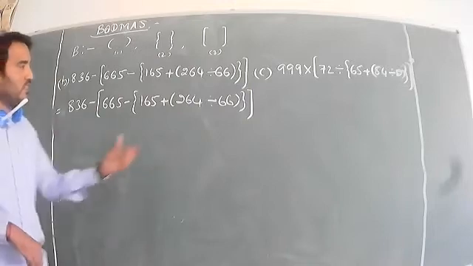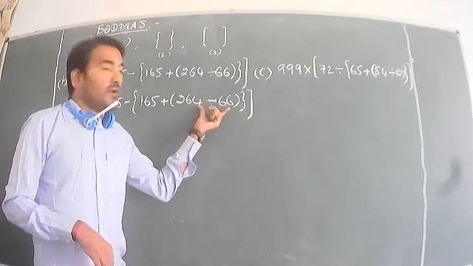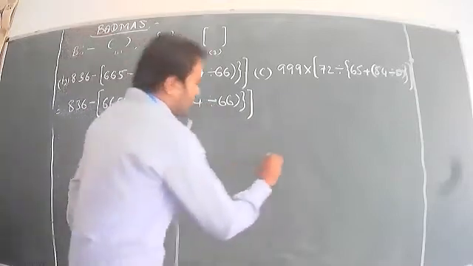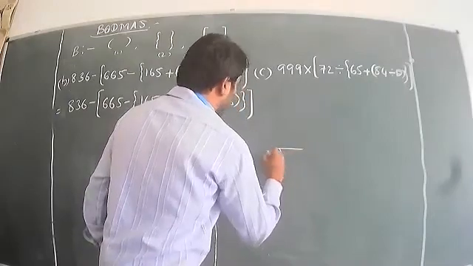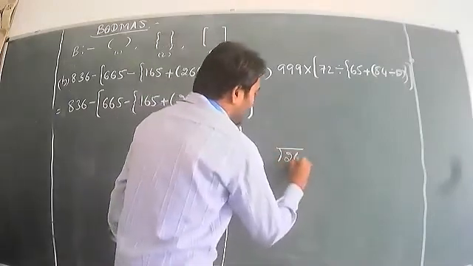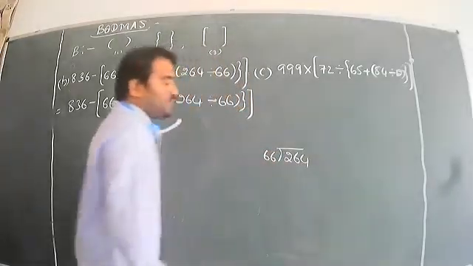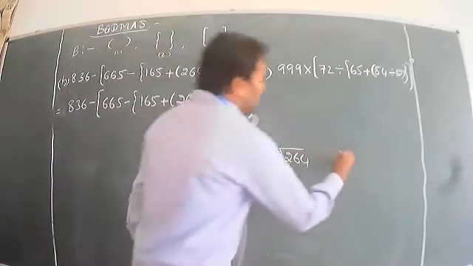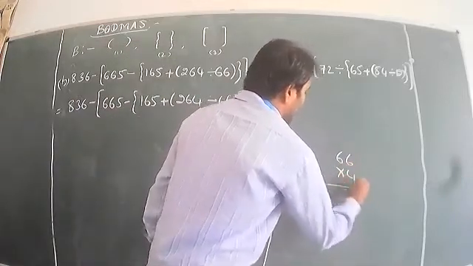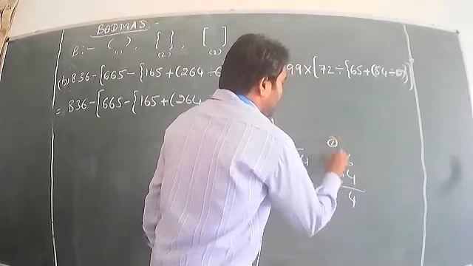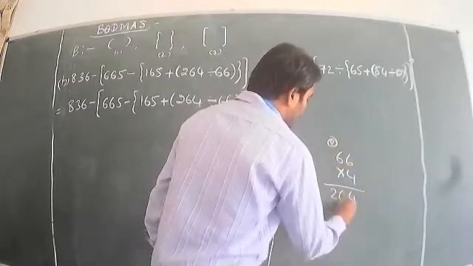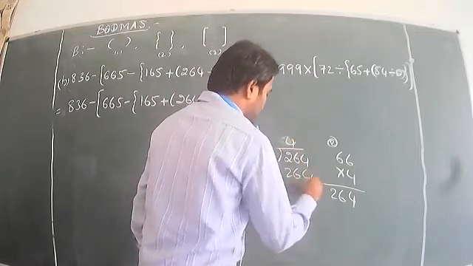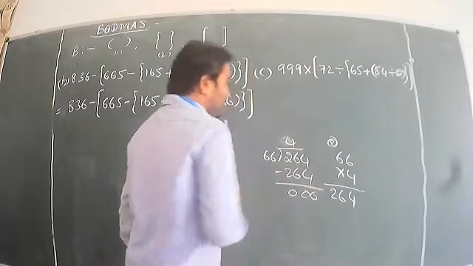So first we have to finish the division in the common bracket: 264 divided by 66. 66 times how much is 264? We can check 66 into 4. 4 6 24, 2 carry. 4 6 24, 24 plus 2, 264. Now we have the answer. What is your answer? 4.